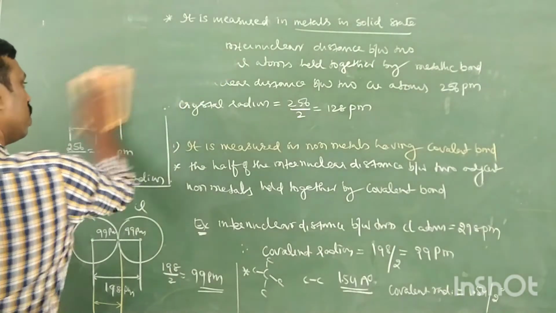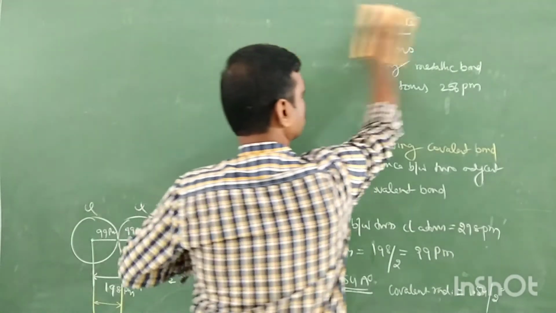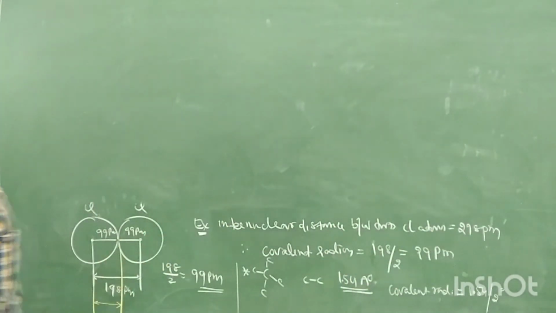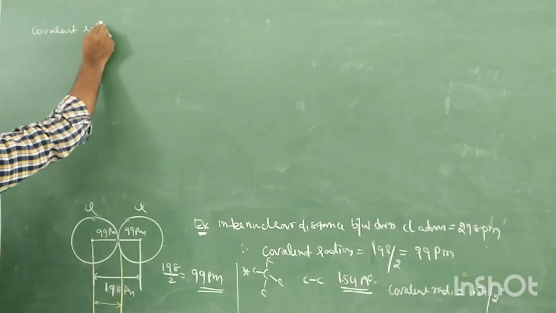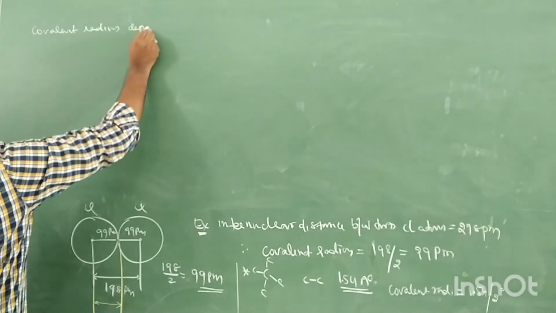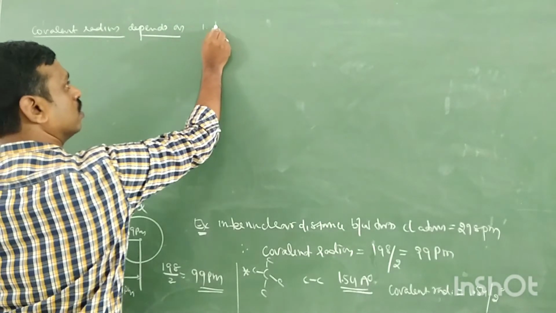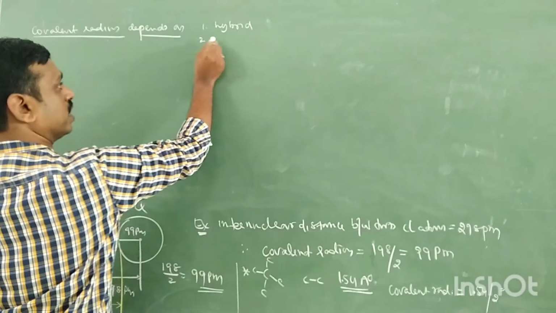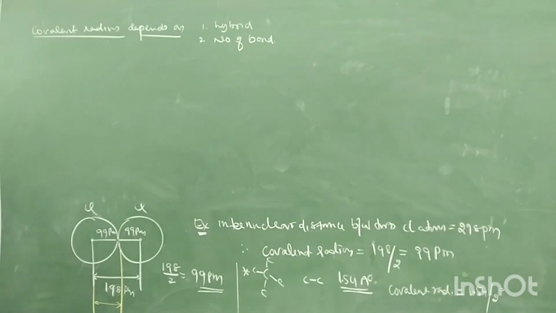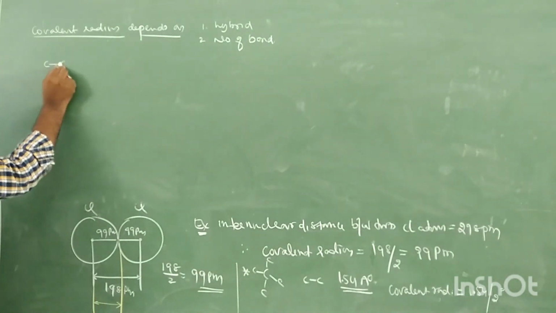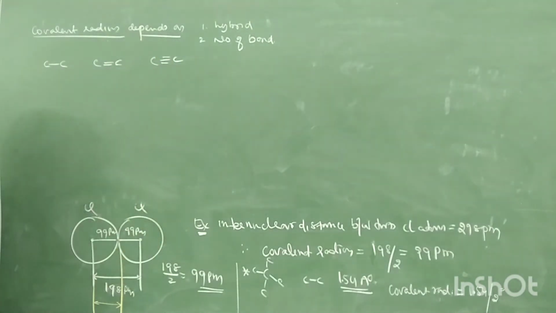Do you know covalent radius also depends on the number of bonds? Yes or no? So covalent radius depends on, of course, hybridization. Next, number of bonds. Let us take the example of carbon-carbon single bond, carbon-carbon double bond, and carbon-carbon triple bond. What is the hybridization?